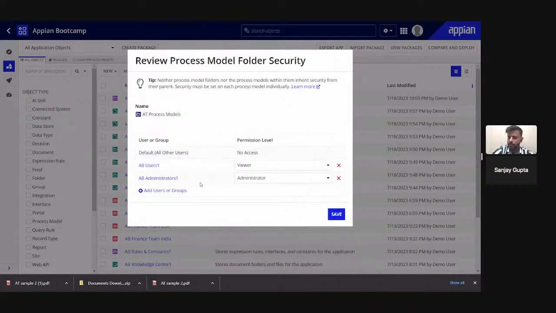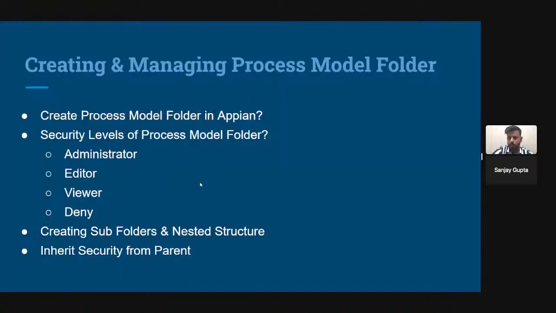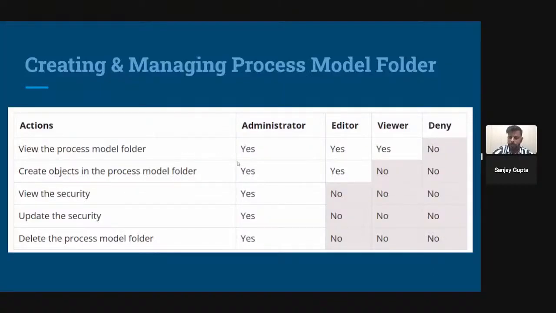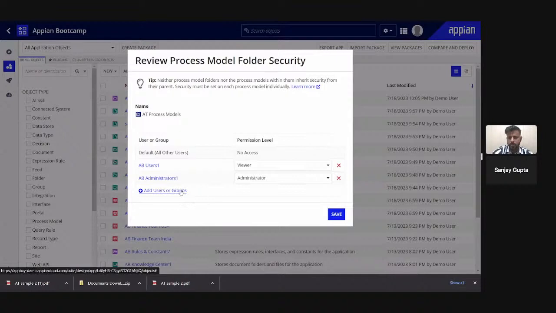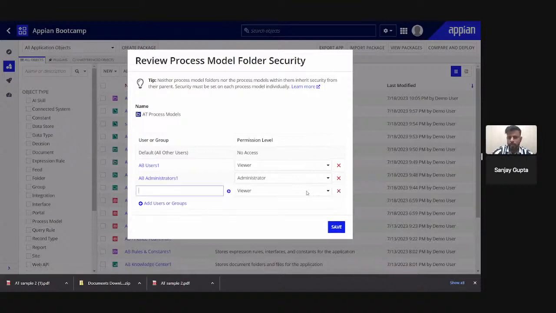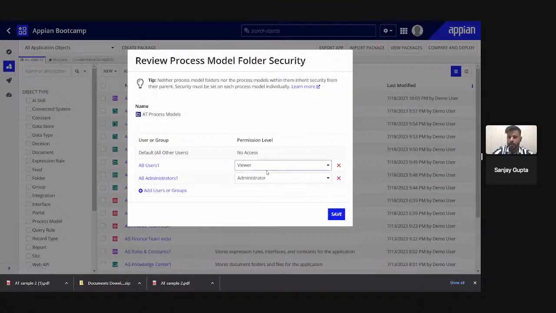Now it is also asking for security. So in process model folder also security works same as rule folder. Here you can see if I am part of administrator, then I have all of the security permissions. If I'm editor, I can only view and create objects inside the particular process model folder. If I'm viewer, then I can only see the particular process model folder. I cannot do anything. And if I'm part of deny group, I cannot do any action. In this one also you can add more groups, you can remove groups, or you can change the security levels as well. Okay, and I can simply click on save.